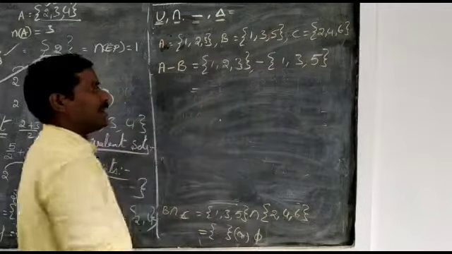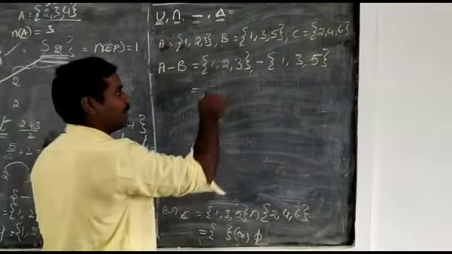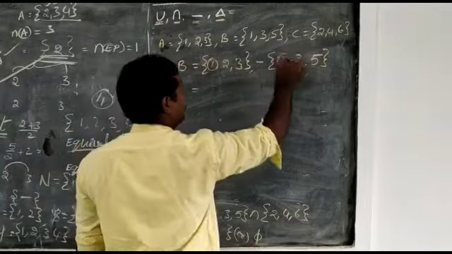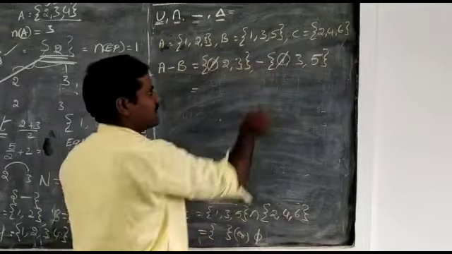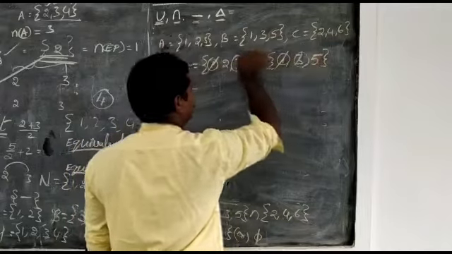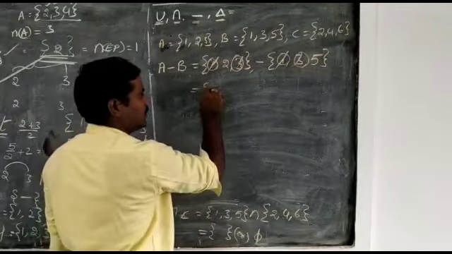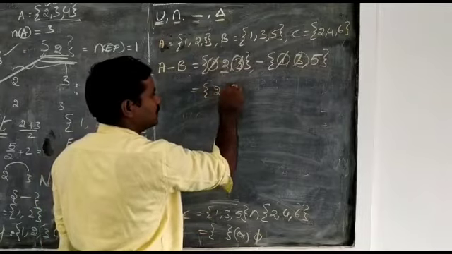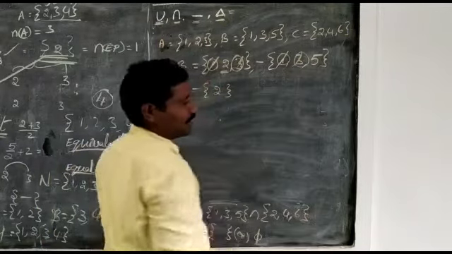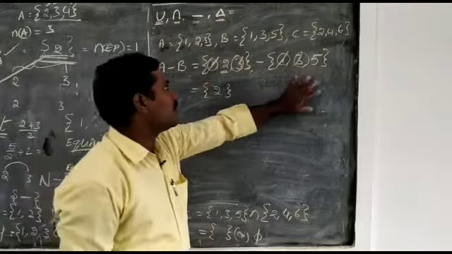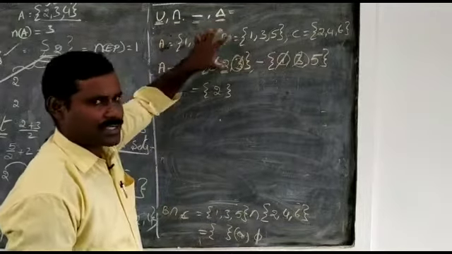Difference means remove the common elements. 1 is a common element, remove it. And 3 is a common element, remove it. The remaining elements in the first set only. What is remaining? 2. Don't write 5, only the remaining elements in the first set.